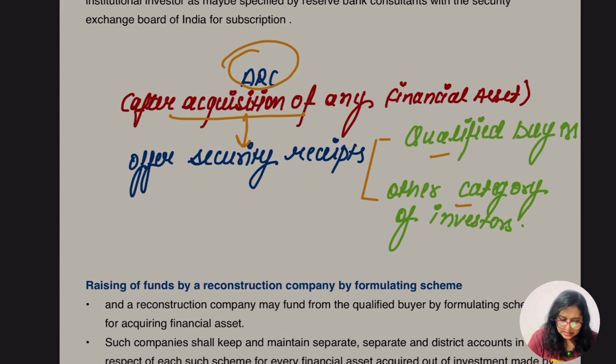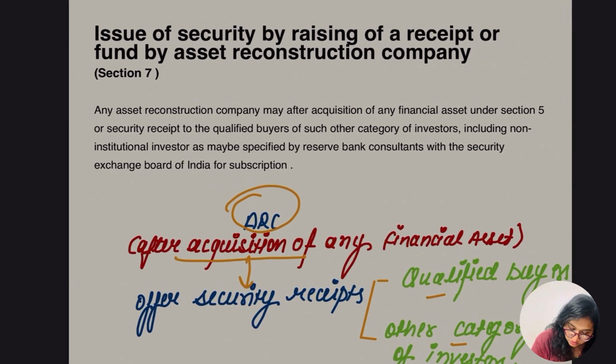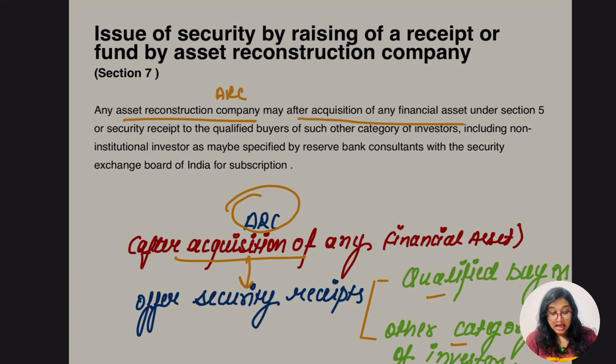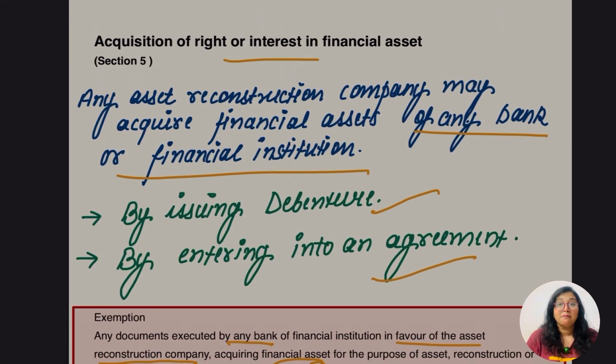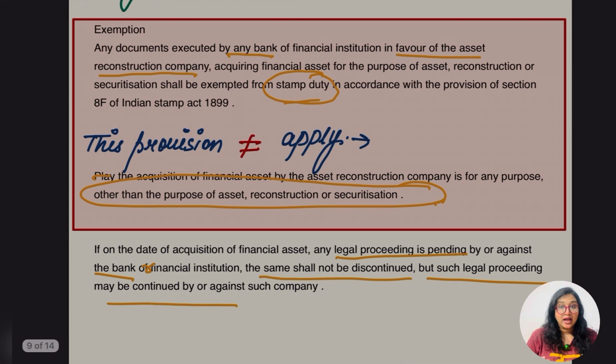Okay, so let's read it now. Any asset reconstruction company, ARC, may after acquisition of financial asset as per section 5. Which section 5? Let's see it again, guys. Acquisition of right or interest in financial asset by way of two ways, right? Issuing of debentures, right? Agreement between them, remember? Yes, yeah. Exception was there. Stamp duty value, remember? Yes. And the legal proceeding which is not going to be discharged, discontinued, right? Okay, everything is clear, no? All clear, no? No, come back.